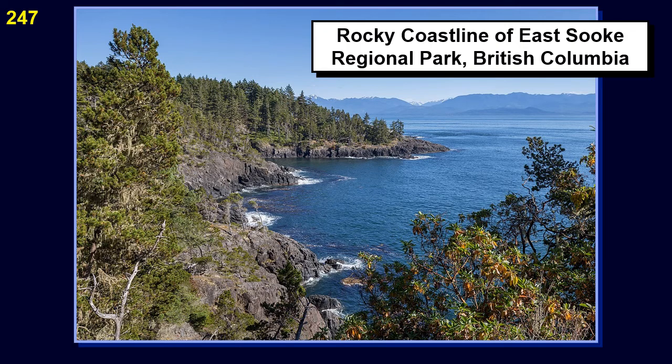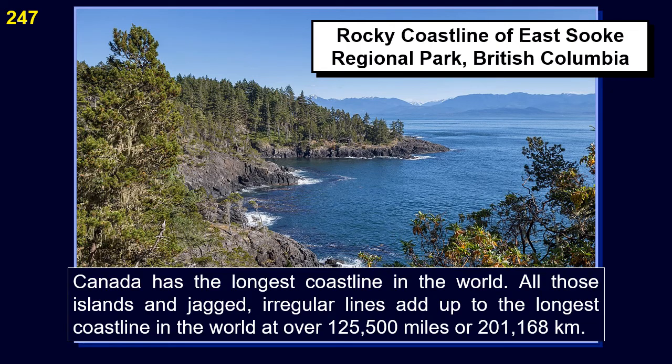Canada has the longest coastline in the world. All those islands and jagged, irregular lines add up to the longest coastline in the world at over 125,500 miles, or 201,168 kilometers.